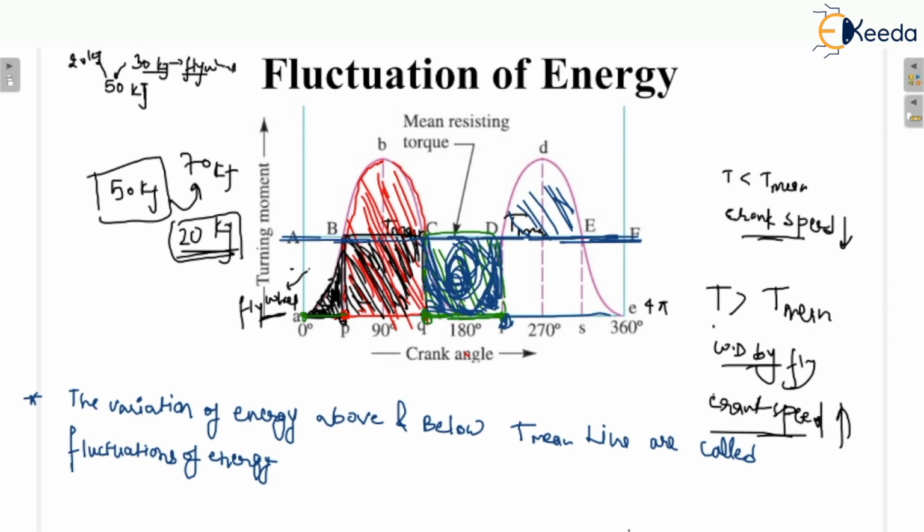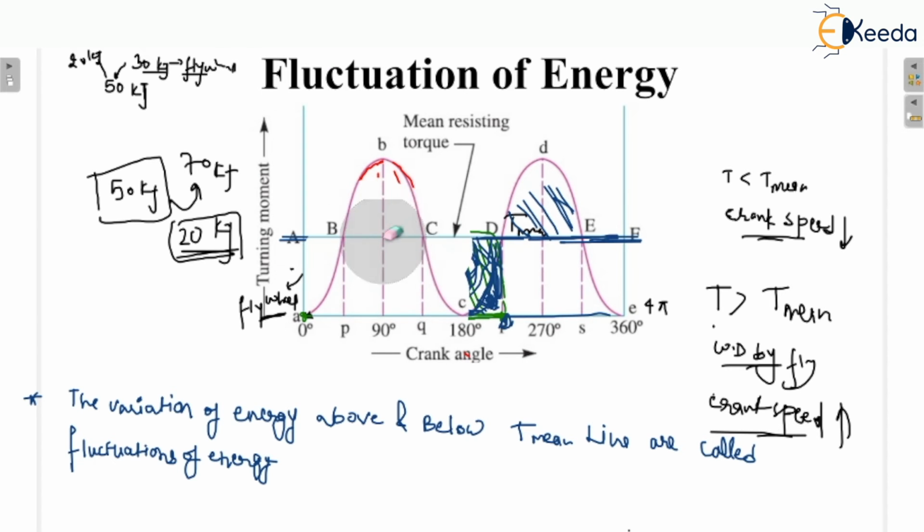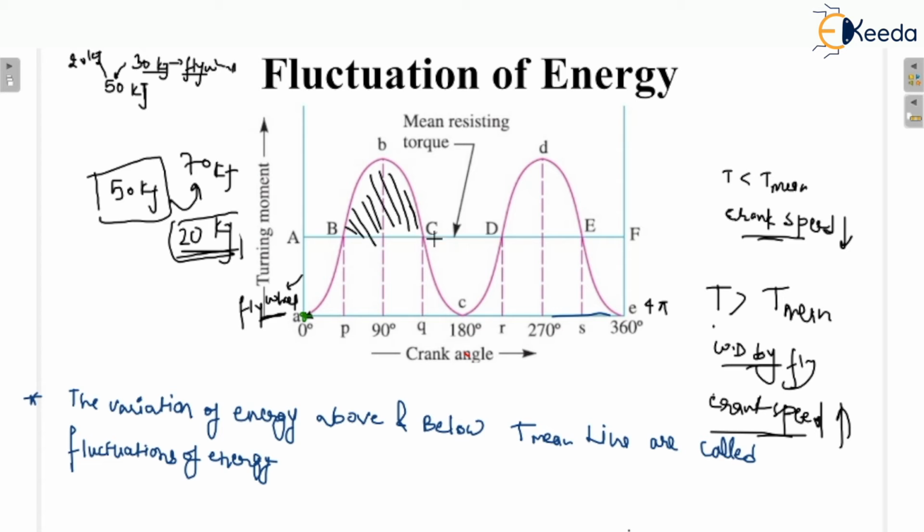And if you want to know what the fluctuations are in the diagram, I will show you the fluctuations of the energy in the diagram. So here you can see this is a fluctuation, this is a fluctuation, and this is a fluctuation of the energy.